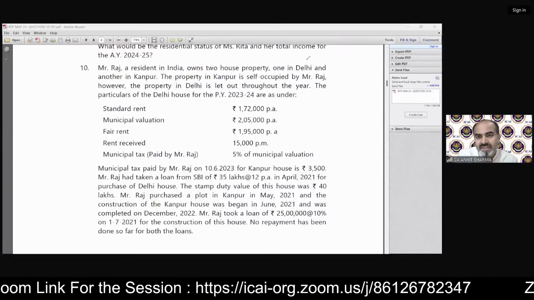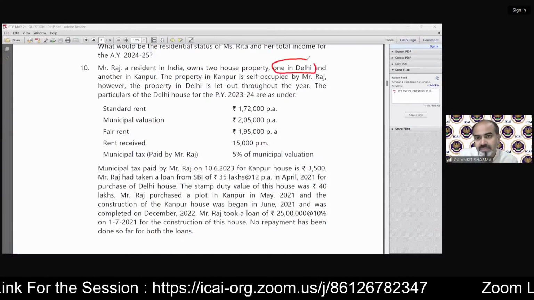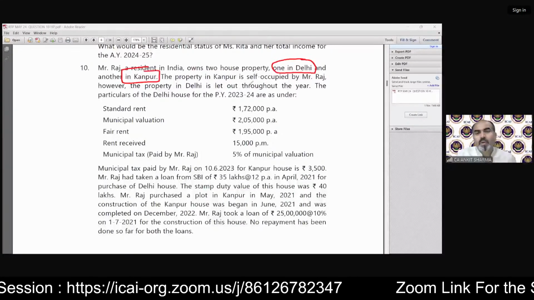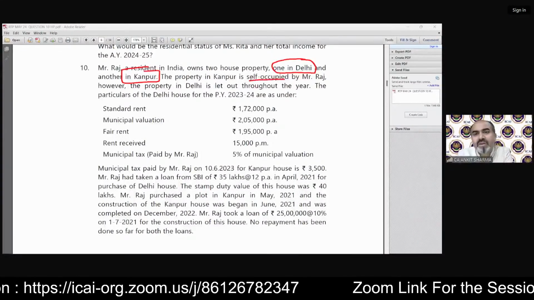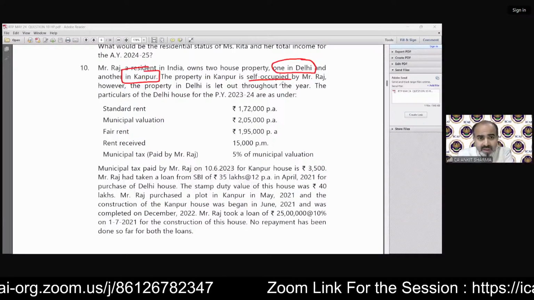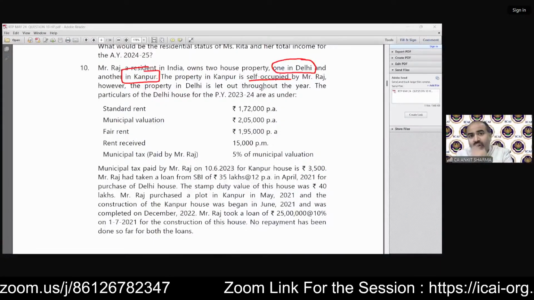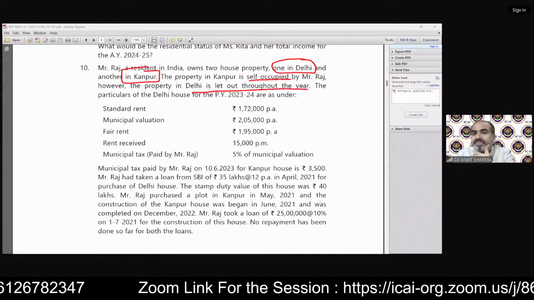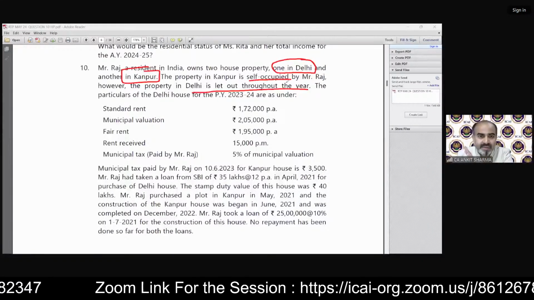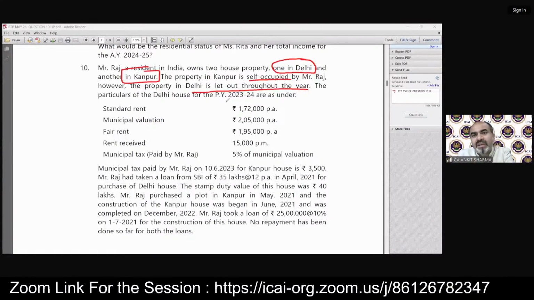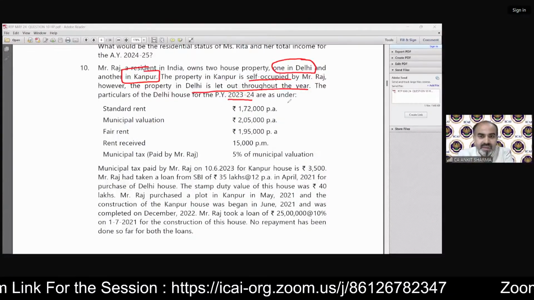The property in Kanpur is self-occupied. Very good, because in that case, we need not calculate the GAV. That will be nil. However, the property in Delhi is let out throughout the year. No vacancy, etc. The particulars of Delhi house for previous year 23-24 are as under.